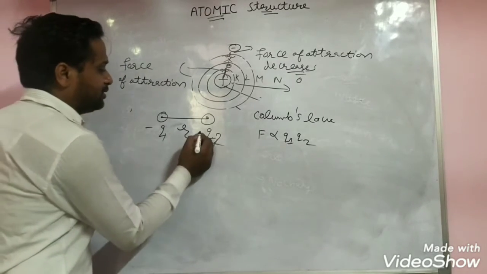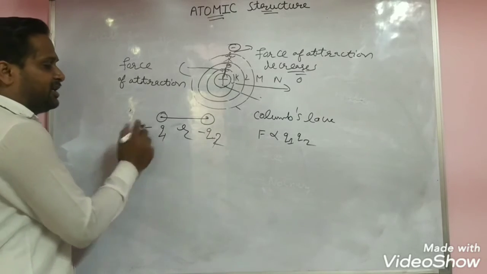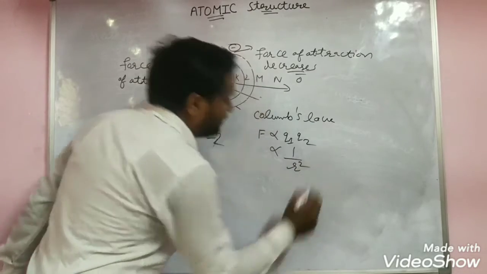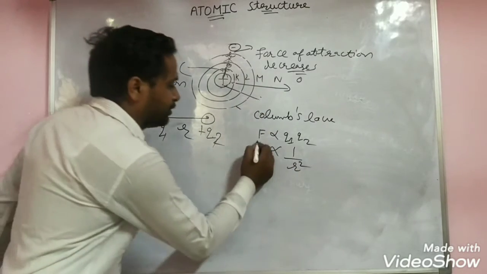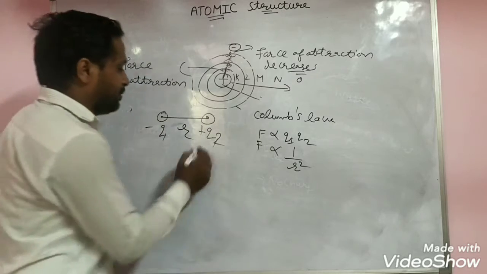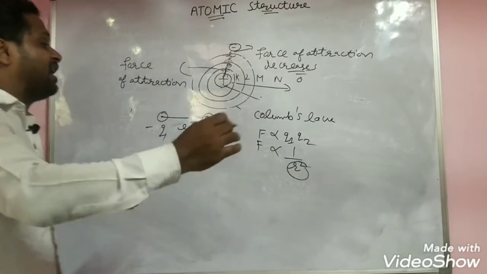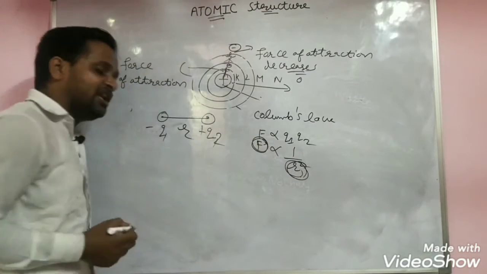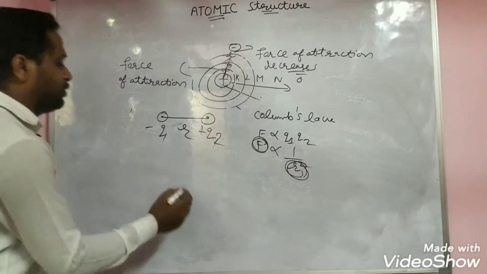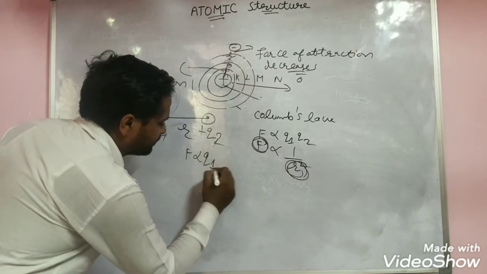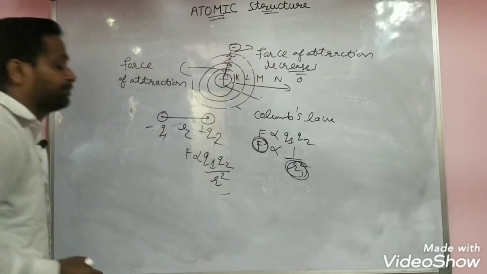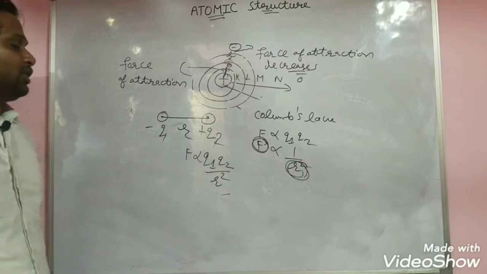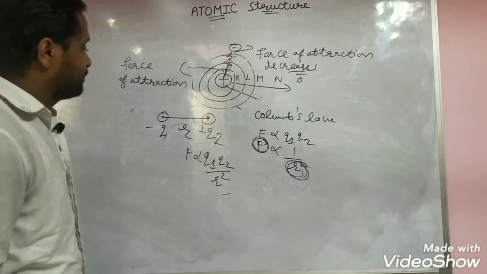If the charges are alike, repulsion is there; if opposite, attraction is there. It is inversely proportional to the distance between the two charges. If the distance is more, very far away, the force of attraction is less. Inversely proportional: when this is more, that is less. Joined together, this is Coulomb's law, directly proportional to the magnitude of the charges and inversely proportional to the distance between them.